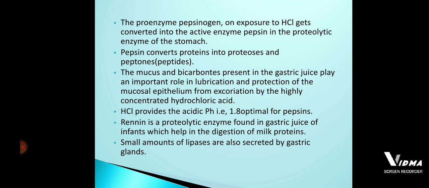But with respect to infants, who continuously feed on breast milk, to digest the milk proteins there is one more enzyme present inside the stomach of the infants, called renin. The renin is considered a proteolytic enzyme. Why is it called a proteolytic enzyme? It helps in the breakdown of proteins.